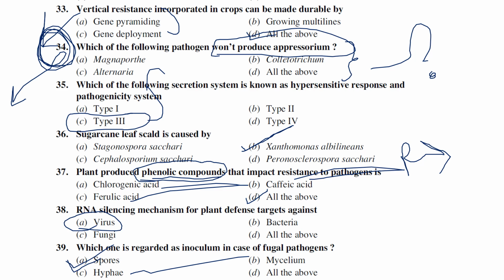So any agent which causes or initiates the disease or which is responsible for the disease, we can call it inoculum, right? Inoculum is the ability of a pathogen or any part of a pathogen that has the ability to cause the disease. It may be a spore, it may be a mycelium, it may be agar, it may be hyphae, whatever it is, that is called inoculum, right? So for fungi, generally spores are considered as inoculum, okay, and mycelium and hyphae also have the ability to cause the disease. So we can also consider these as inoculum. So generally the answer is spores, but sometimes it may be all the above, because mycelium and hyphae are also there, right?